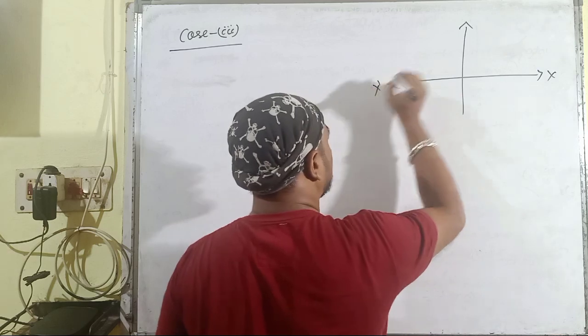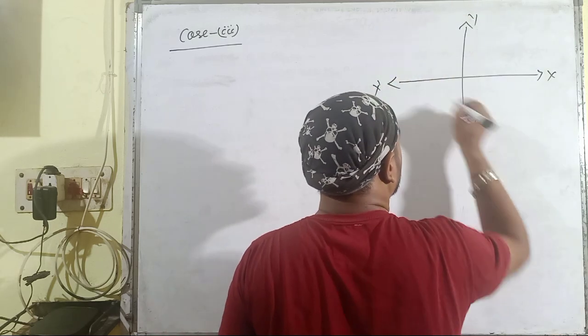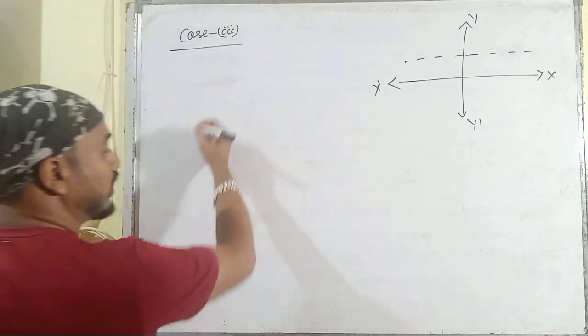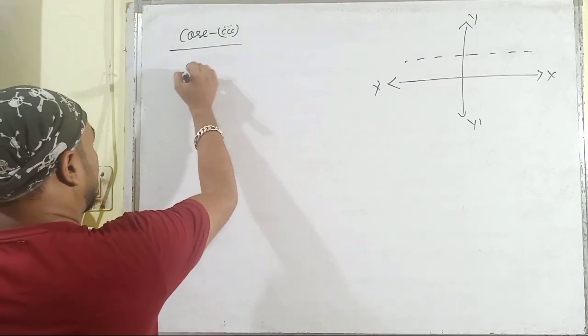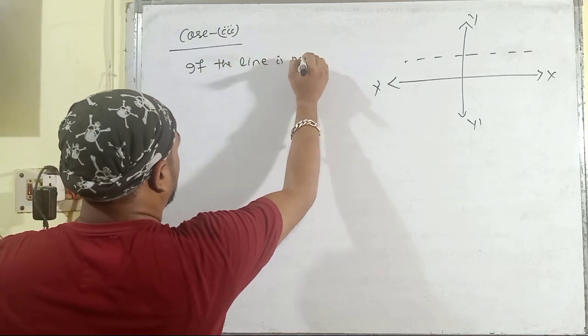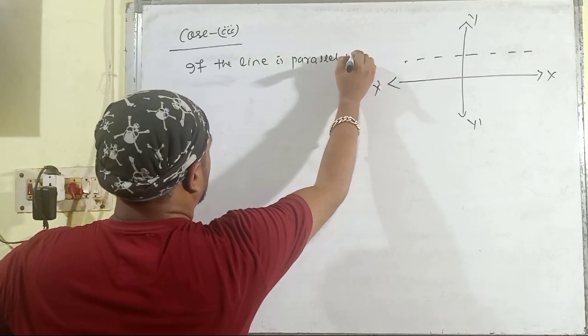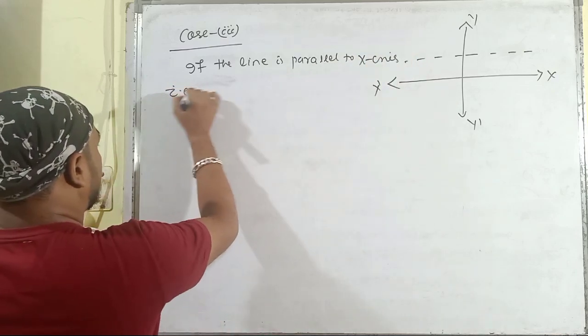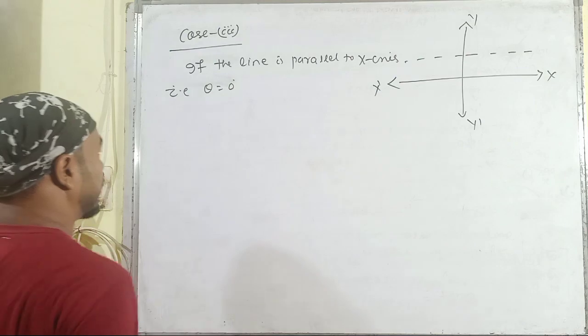Here is the x-axis and this is the y-axis, and the line is parallel to the x-axis. Let us find out what the slope will be. If the line is parallel to the x-axis, that is, theta is equal to 0 degrees.